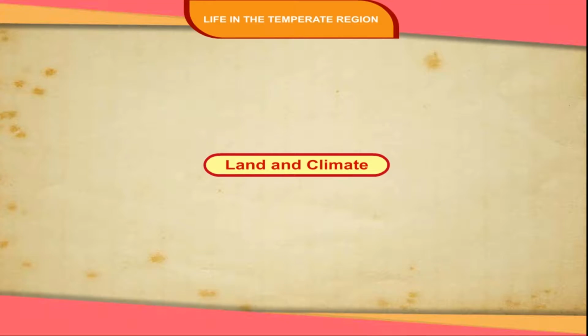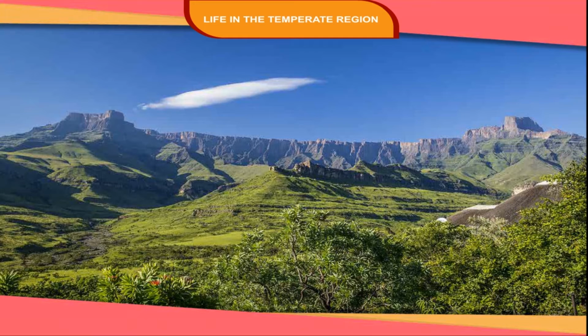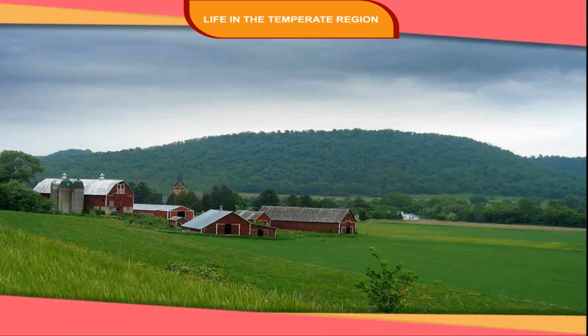Land and climate. The Veld lies on a plateau which forms a series of steppes. Lying just west of the Drakensberg, the elevation in the High Veld varies from 1200 meters to 1800 meters. The High Veld descends to the Mid Veld with elevations between 1200 meters and 600 meters towards the south and northeast.